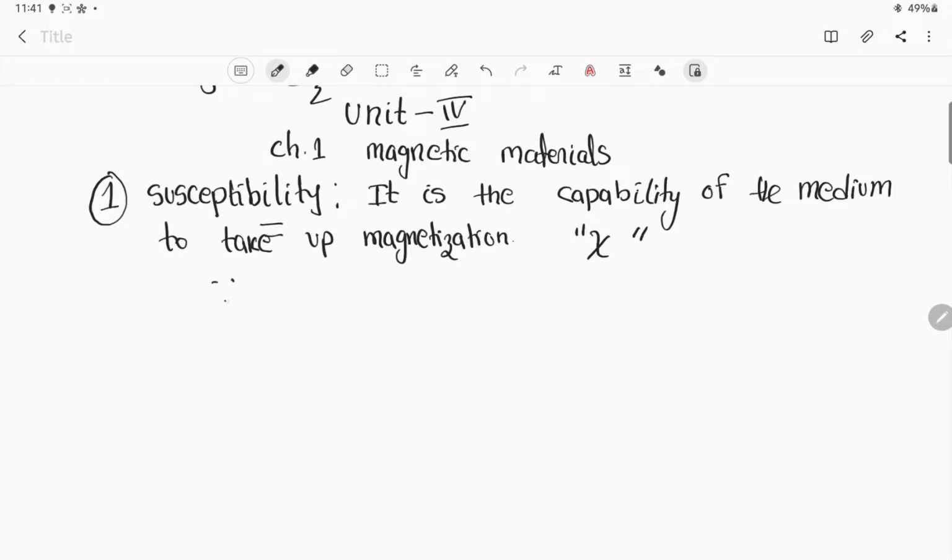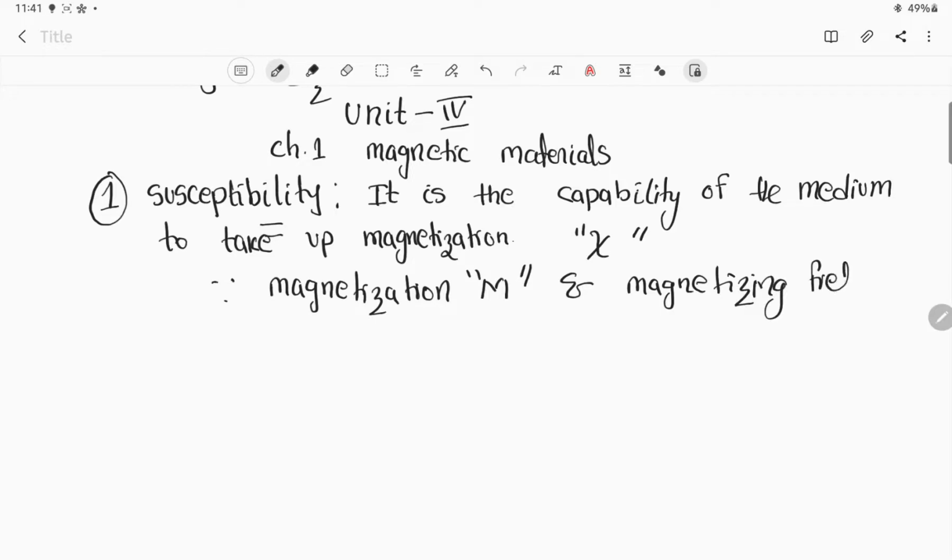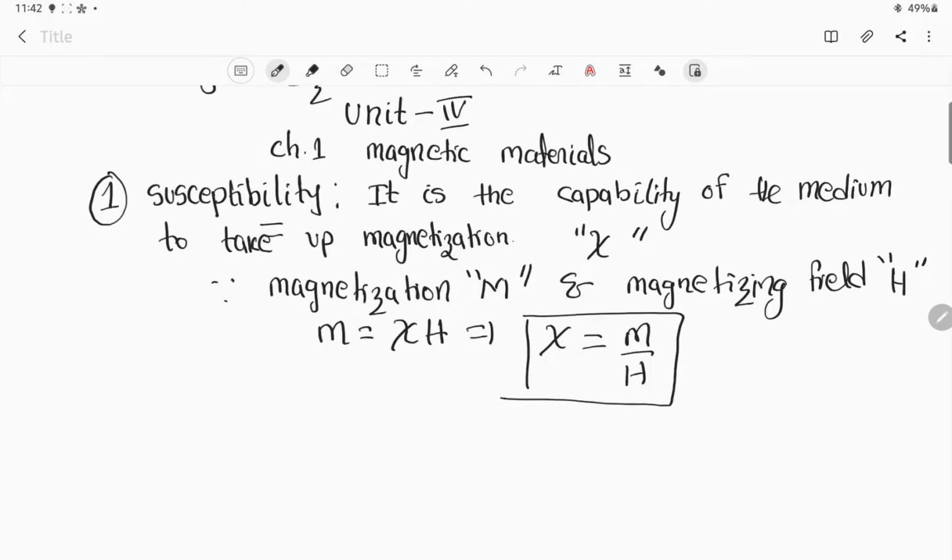The magnetization is denoted as capital M, and the magnetizing field is denoted with the symbol H. The relationship between M and H is given by M is equal to zeta into H, where zeta, the susceptibility, is given by M by H. You need to understand this particular relationship.